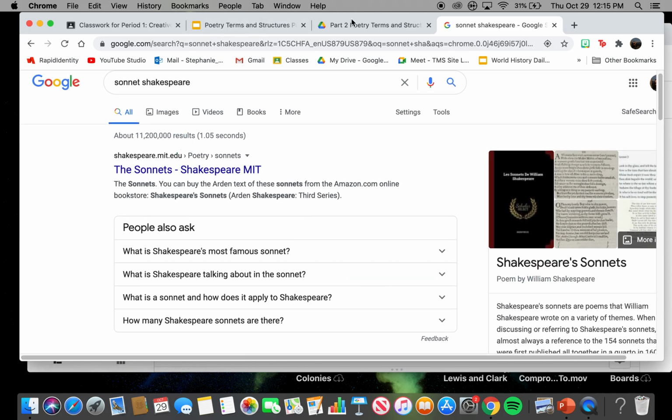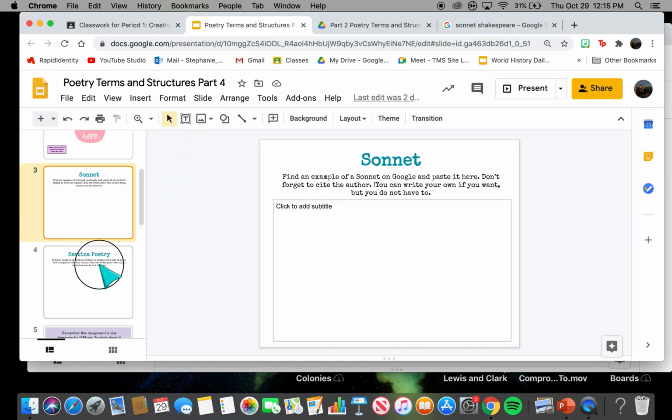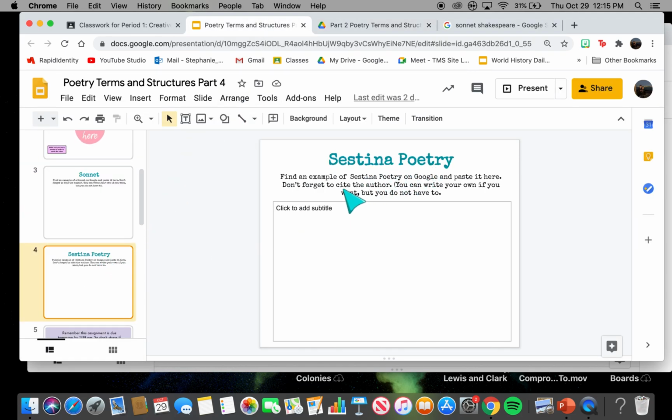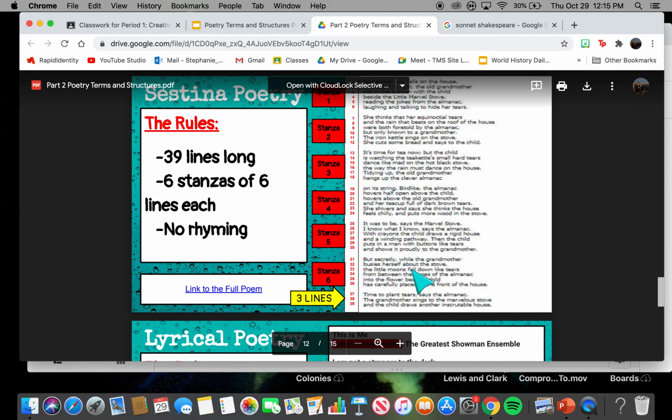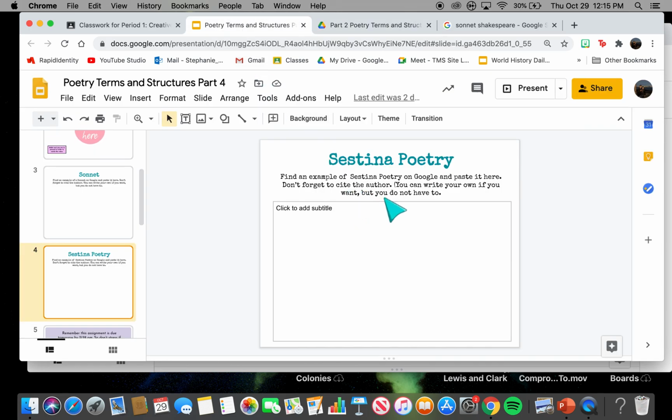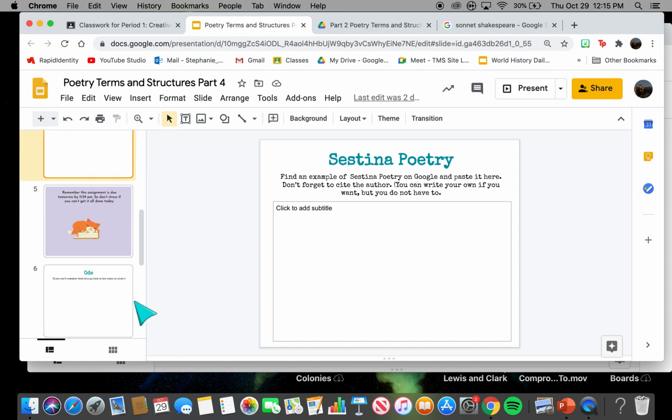So I'm going to go back to the assignment and Sestina Poetry. So you're going to do the same thing for Sestina Poetry. You're going to find one on Google. You're going to make sure that you find the author too, and you're going to copy and paste it here. It's a little bit more of a complicated poem, so I'm not expecting you to come up with your own, unless you want to write a 39-line poem. You can. I'm not saying you can't, but you can find an example online of a Sestina poem, and then copy and paste it here, but make sure you cite the author. Don't pass it off as your own.